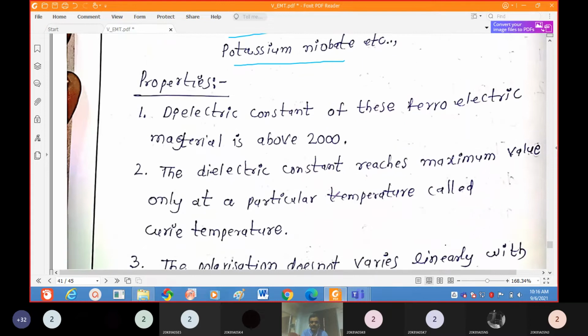See here, we will look at some properties. First of all, due to polarization, a dielectric constant arises.